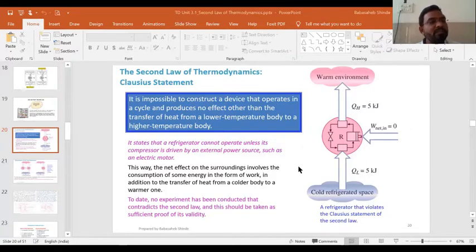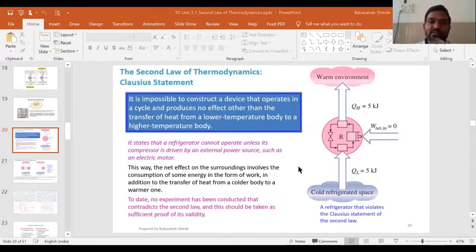According to Clausius, it is impossible for a device to transfer heat from low temperature to high temperature without involvement of external energy, right? Naturally, heat can transfer from high temperature to low temperature, but when you want that reverse transfer from low temperature to high temperature, you need to take assistance of some external agency.